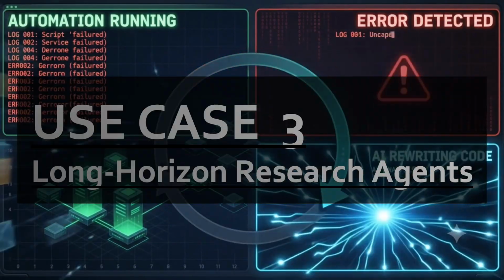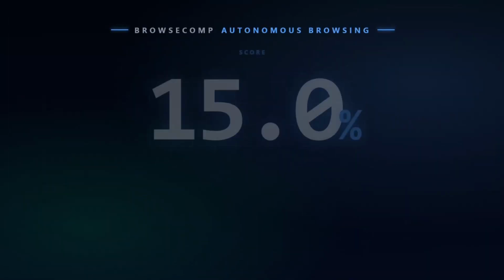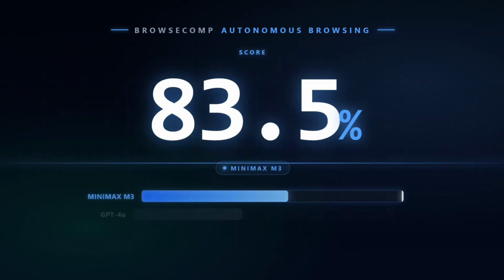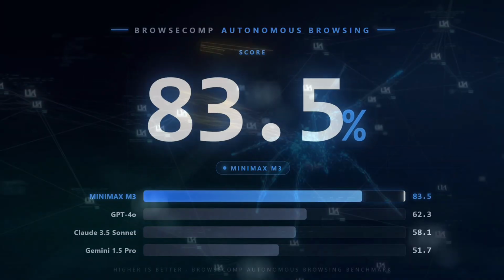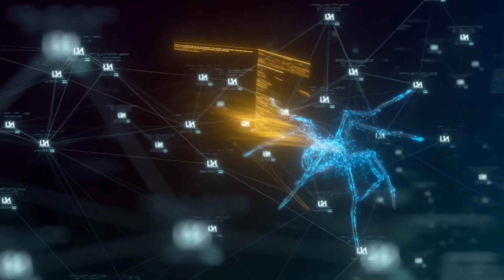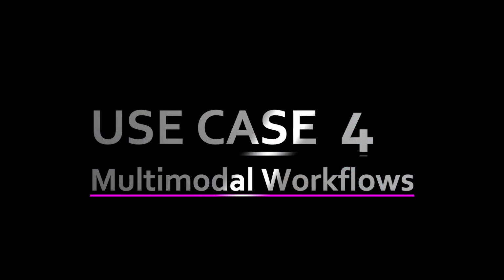Use case 3, long horizon research agents. M3 scored 83.5 on BrowseComp, a benchmark that tests autonomous web browsing and information retrieval, beating some very well-known closed models. For AI consultants and agency owners, this means you can build agents that conduct research, synthesize findings, and produce deliverables with minimal handholding.